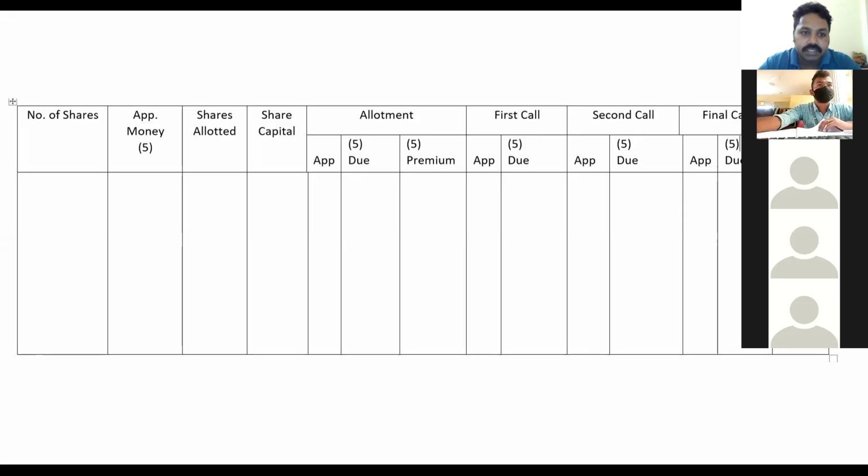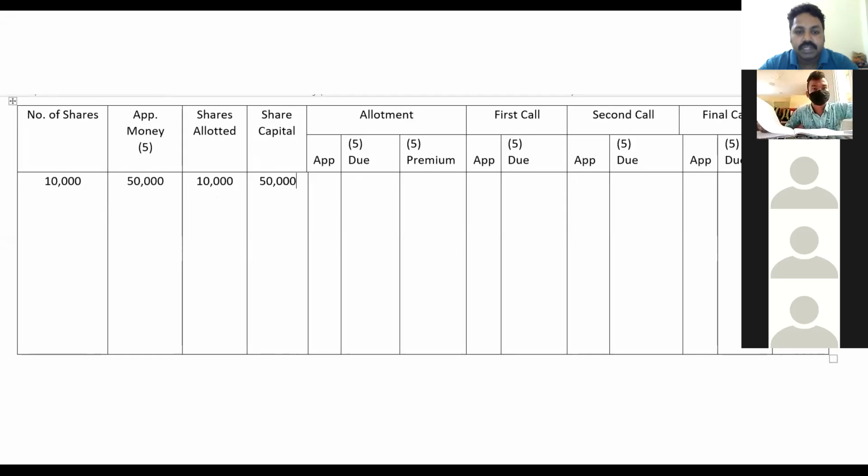Now, number of shares, how many shares? 10,000 shares were issued. 10,000 into application money of 5, that is 50,000. Next, how many shares were allotted? 10,000 shares were issued and 10,000 were allotted. So shares allotted is 10,000. Next, share capital: 10,000 into 5, that is 50,000. Is there any excess application money? How do you know? Application money minus share capital. Both are equal, 50,000 minus 50,000, so there is no excess application money.